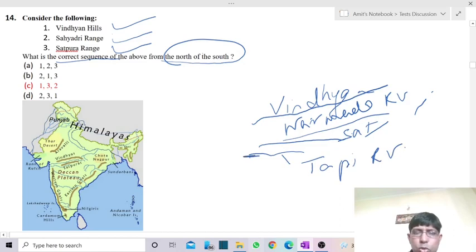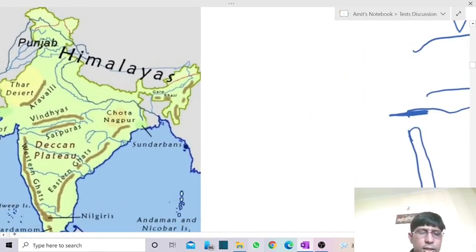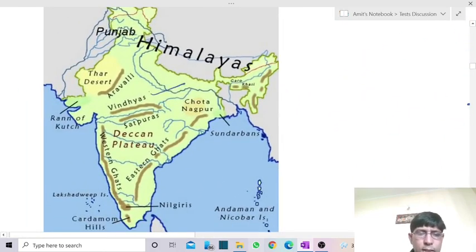And from the mouth of river Tapi, we're having the start of Sahyadris, which is the other name of Western Ghat. Now see over here. They were having Vindhyan range. In the middle we're having the valley of river Narmada. Then comes Satpura range, and then comes the Rift Valley of river Tapi. And from the mouth of river Tapi we're having the start of Western Ghat, which is nothing but the Sahyadris.